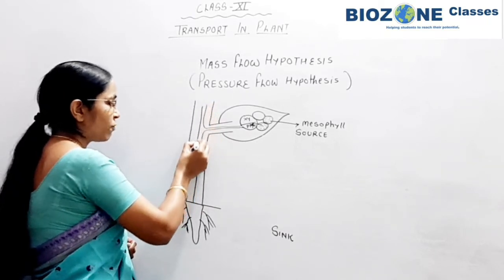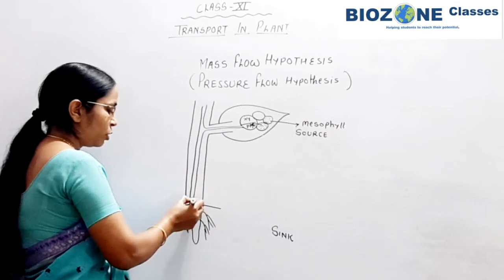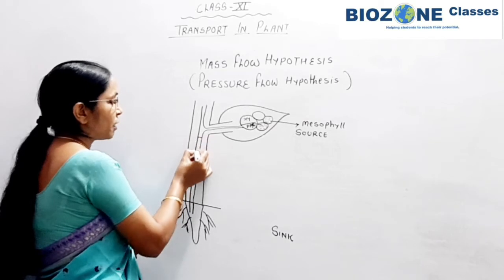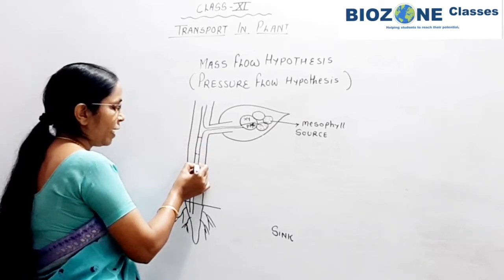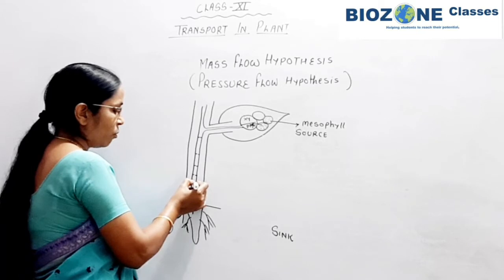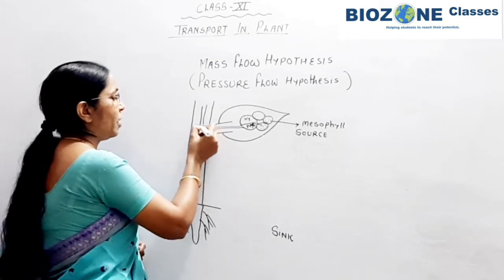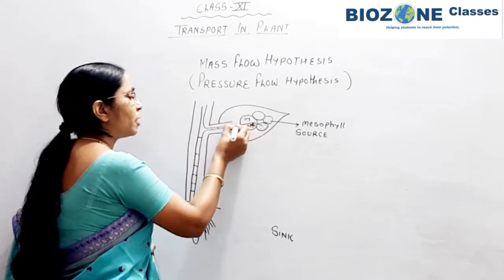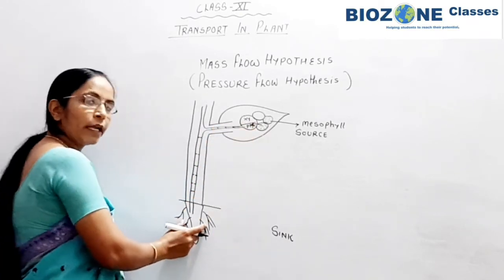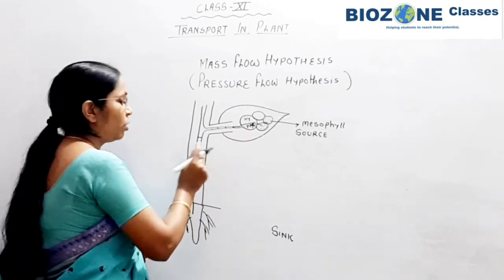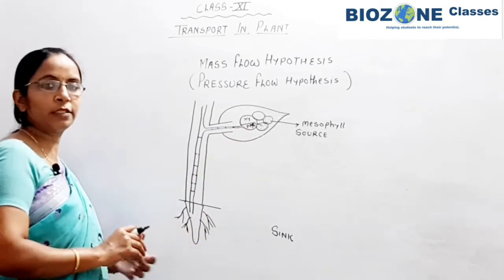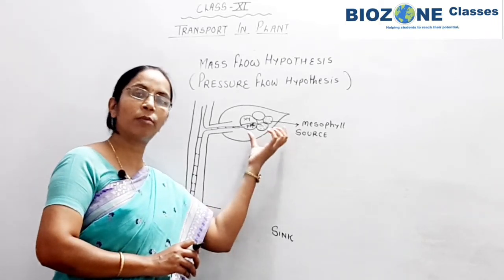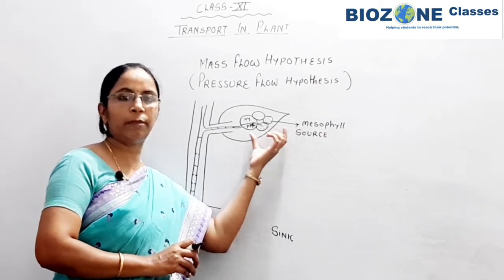Here we draw this phloem tissue, and this phloem tissue is connected with the stem as well as the root. In the phloem tissue at some distance the sieve plate or sieve plate area appears, as we commonly say. So these transverse lines show the sieve plate. Now when the phloem starts the translocation, as the food is regularly required in the cells of the root, negative pressure is generated for the sucrose in the root, and here the positive pressure, that is, the more amount or concentration of sucrose is available in the leaf.